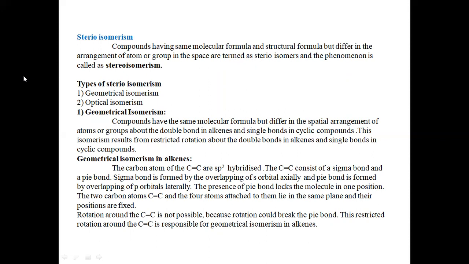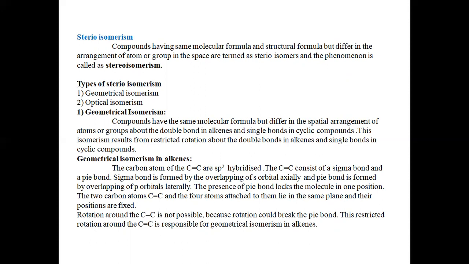Stereoisomers means these are the compounds which are having the same molecular formula, and both the compounds will be having the same structural formula, but there will be a difference in the arrangement of atoms or groups within the space. They are termed stereoisomers, and the phenomenon is referred to as stereoisomerism. Here in stereoisomerism, there are two types.